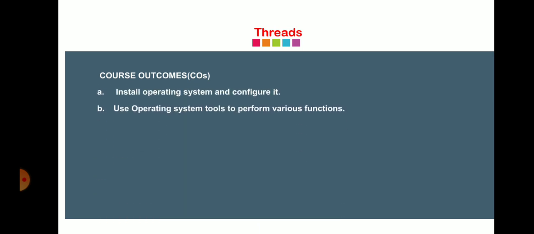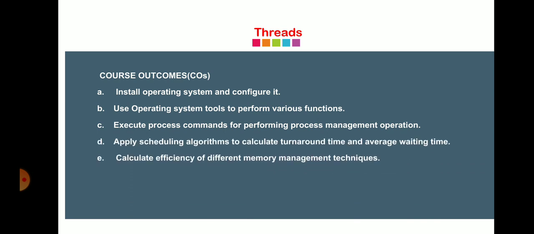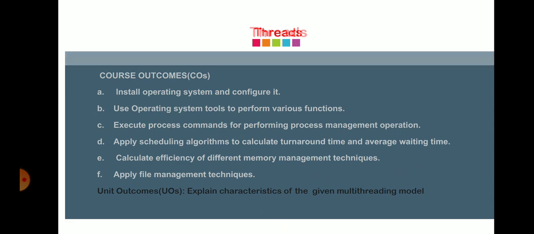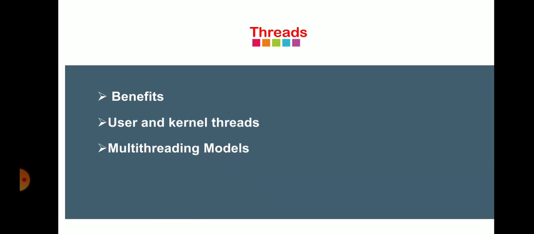Now first of all, see the COs, that is, the course outcomes of this subject. Next is the UOs, that is, the unit outcome: explain the characteristics of the given multi-threading model. Now the contents of threads are benefits of threads, then we have to discuss user and kernel threads, then multi-threading model. Now in this video we can discuss what is meant by thread.